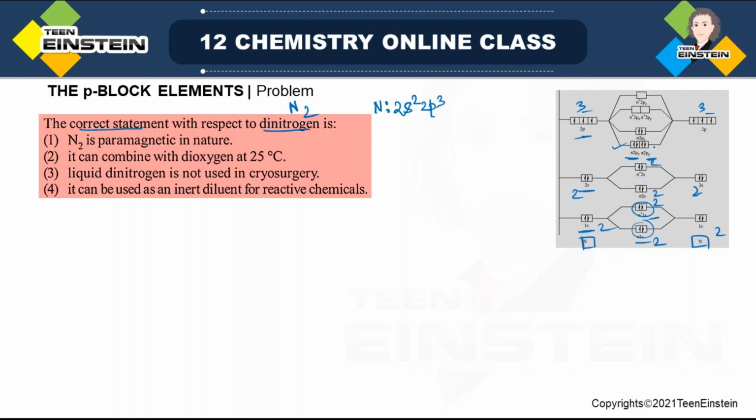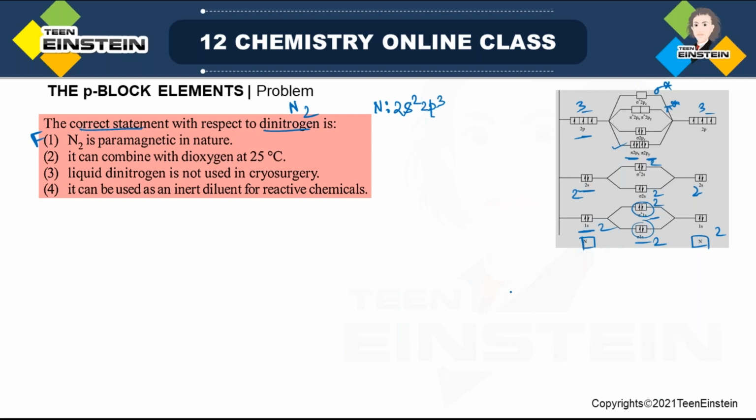Now, out of 6, 4 electrons are already there, and 2 electrons will be in sigma bonding, and this is sigma star. So here we do not have any unpaired electron. So nitrogen cannot be paramagnetic. It is diamagnetic. So the first statement is false.